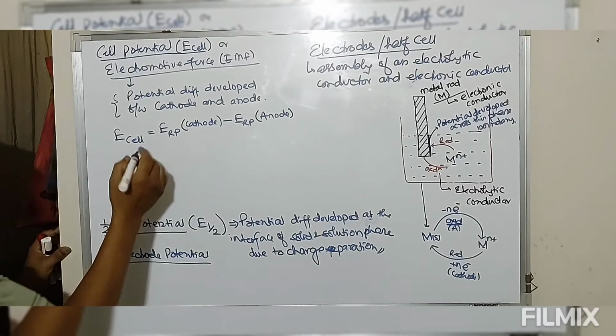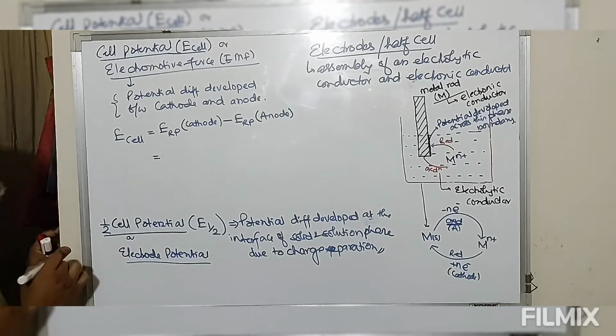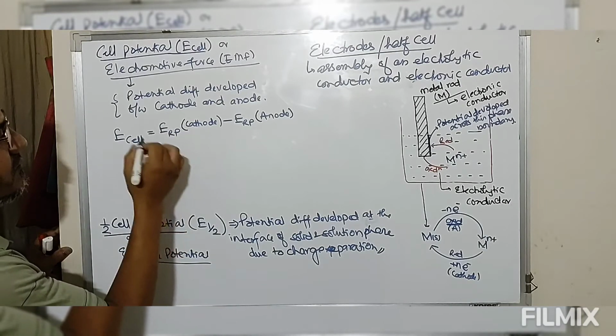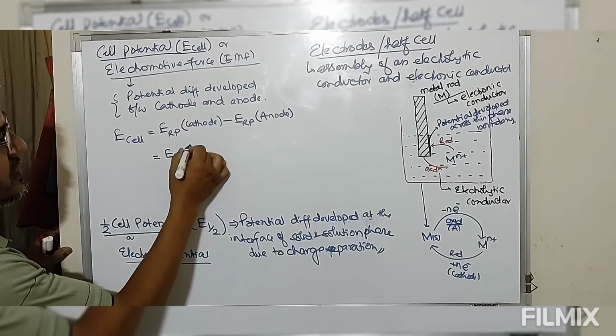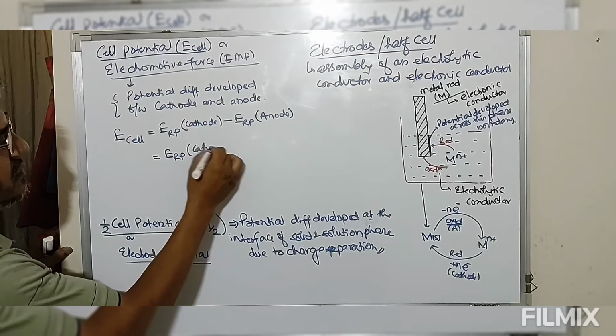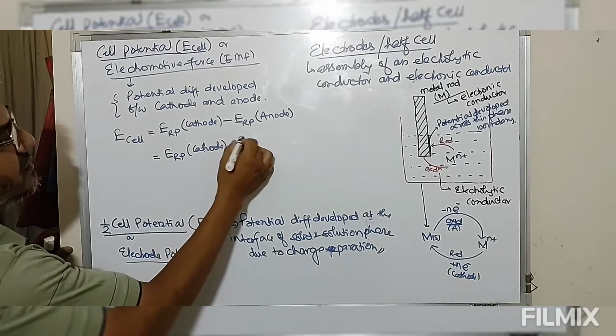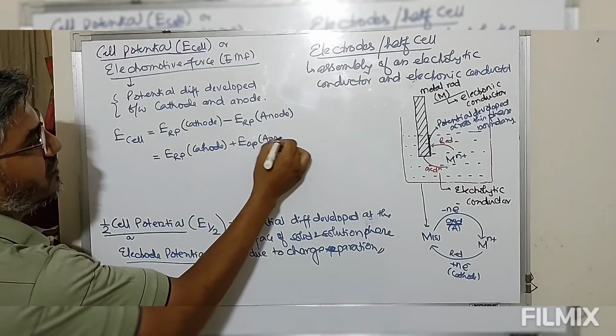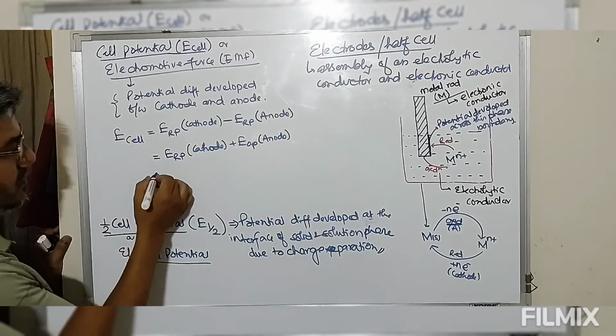For a given cell, this can also be written as reduction potential of cathode plus oxidation potential of anode.